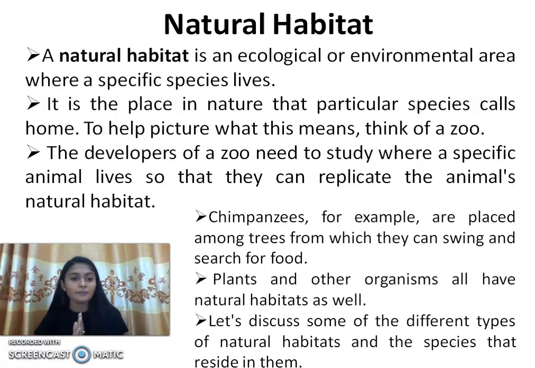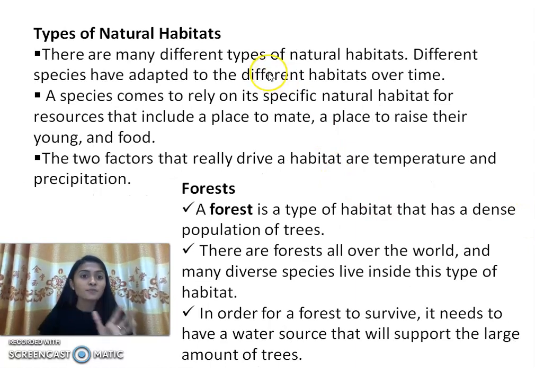So for animals and plants, there are also different environmental, ecological, and biodiverse areas where they are surviving. Some plants grow near wetland areas like marshes and bogs. They cannot grow in the desert or any xerophytic places. Okay, so let's start with our first natural habitat. These are the types of natural habitat. There are many different types of habitat. Different species have adapted to different habitats over time. There are lots and lots of different types of habitat, and some are subclassified from these.